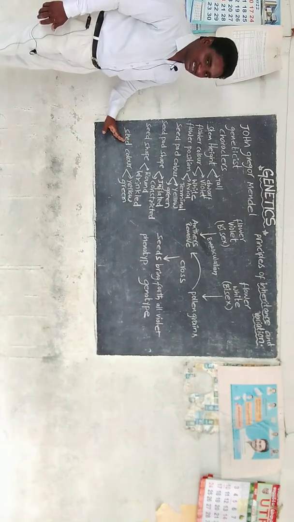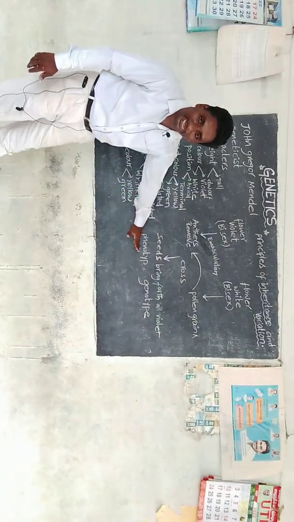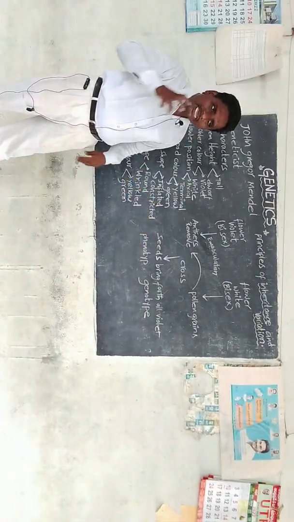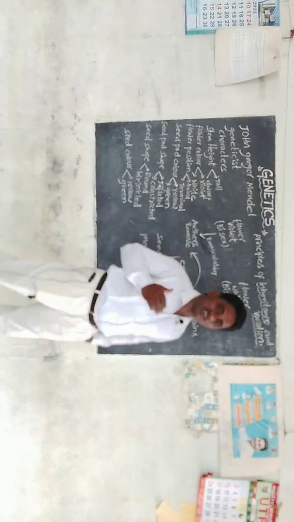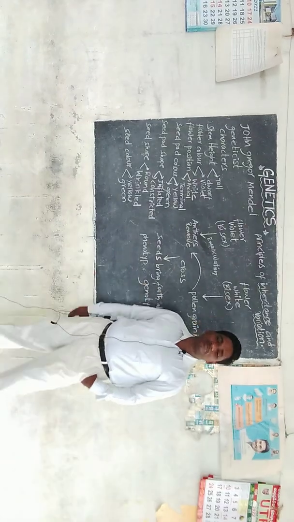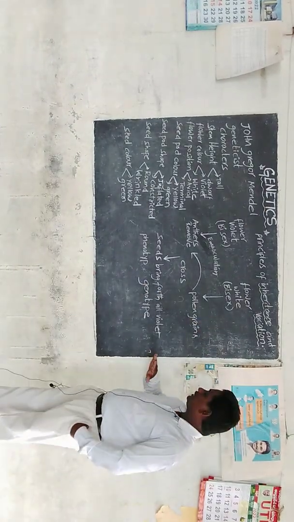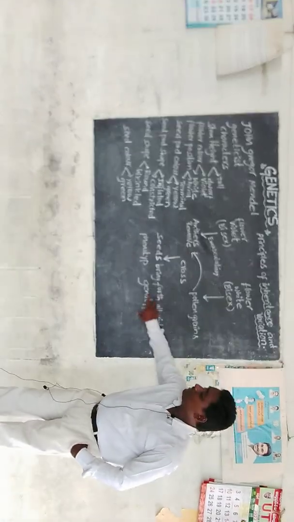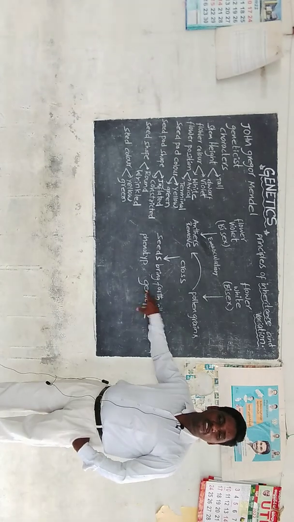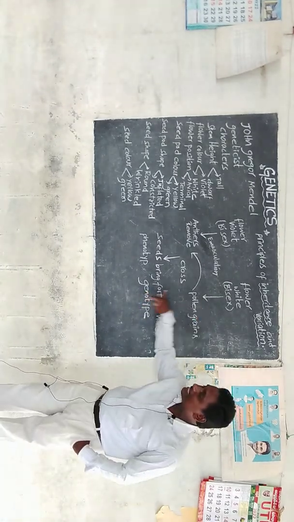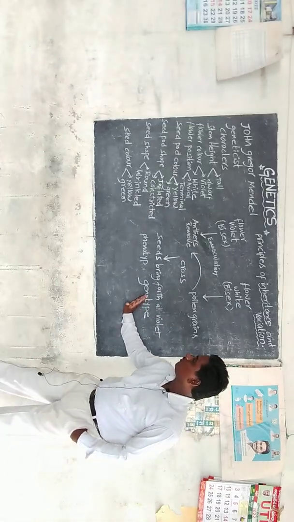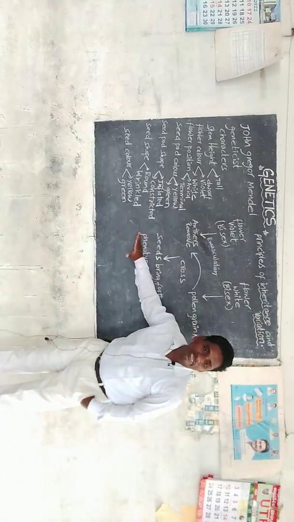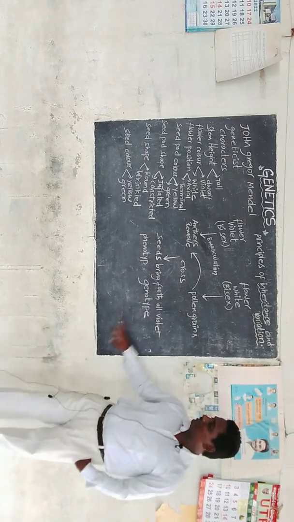The characters we can see with our eyes are called phenotype. Whereas genotype is not visible; it is inside the chromosome and is responsible for the phenotype of an organism.